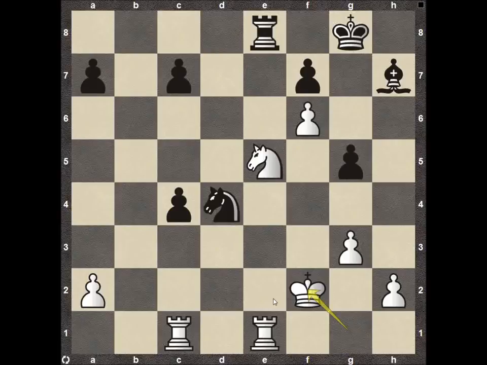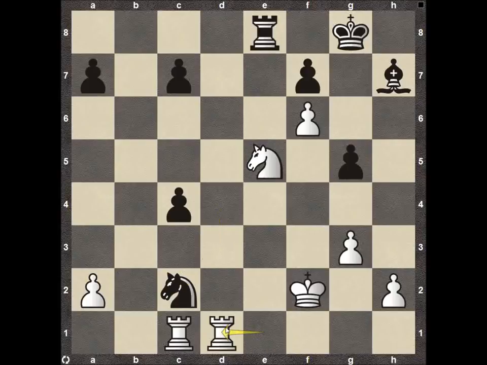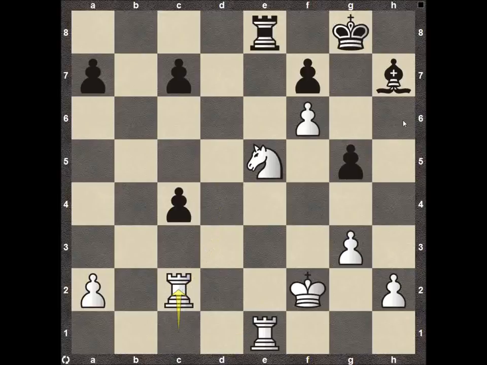White is up in material. He definitely has a more active position on board as well. Just so tough for Vishy Anand to deal with this. Knight down here, c2. Rook here to d1. If the rook would just take here, then we could just see the bishop take here on c2. So for those who didn't see this bishop over here, that's what he is doing.